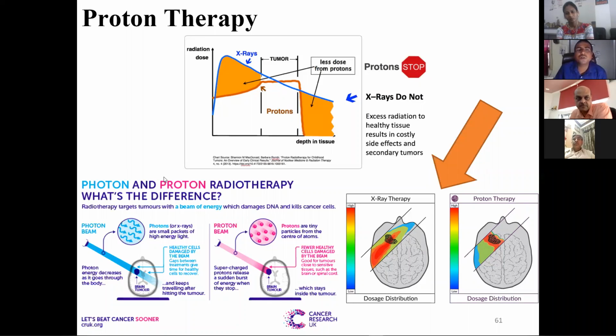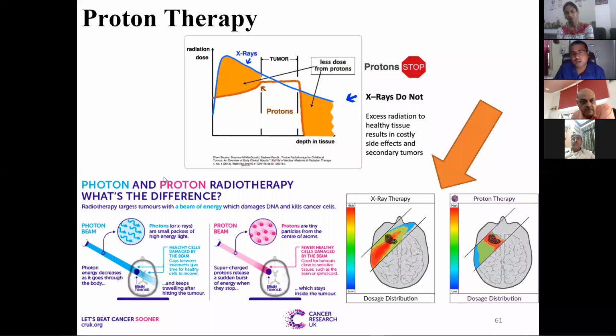But in the case of proton therapy, we can select it in such a way that the maximum dose is at this place. And as soon as the tumor is irradiated, after that there is no radiation. So you can see from here, this is the normal X-ray radiation therapy.